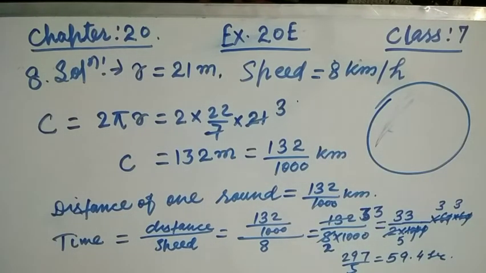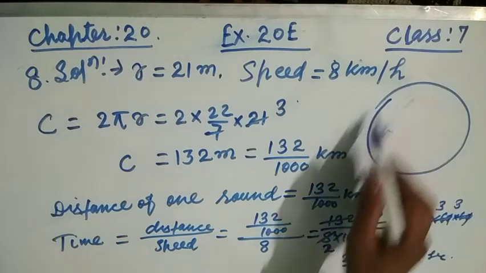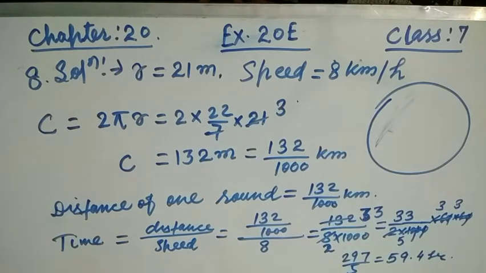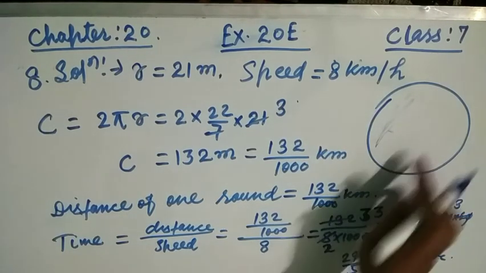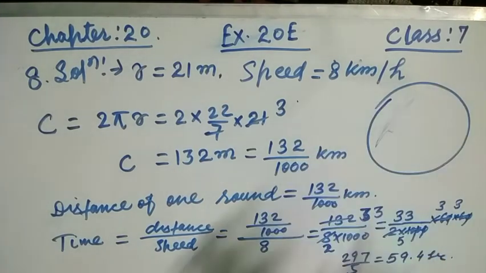A man will take one complete rotation, will run around this circular path. So how long will a man take to complete one round?